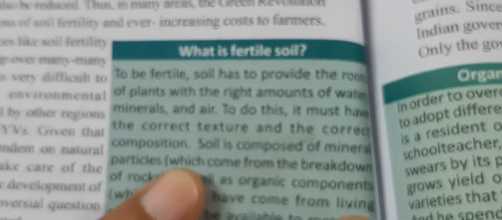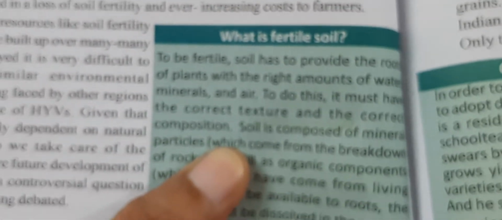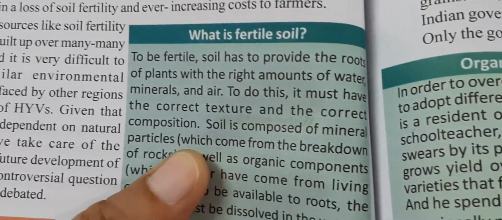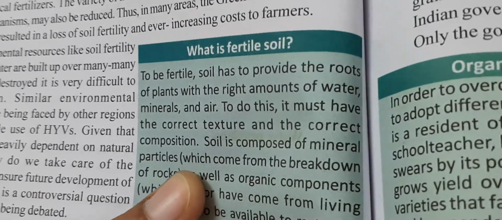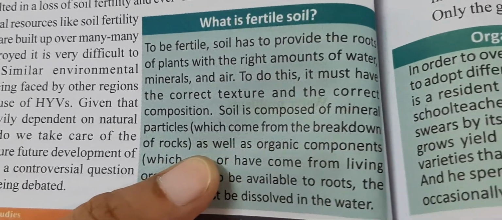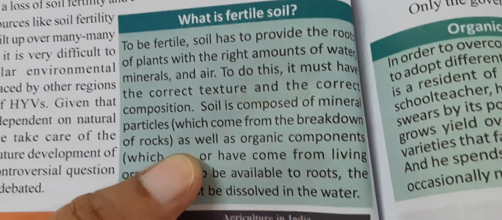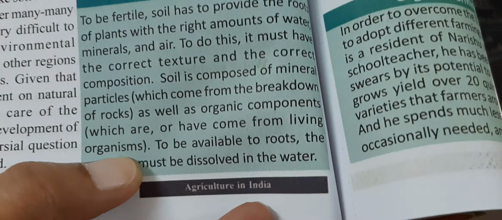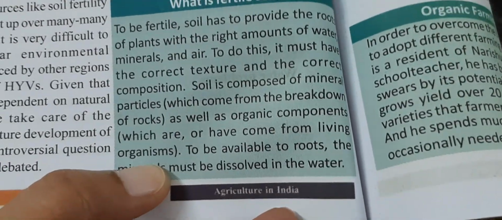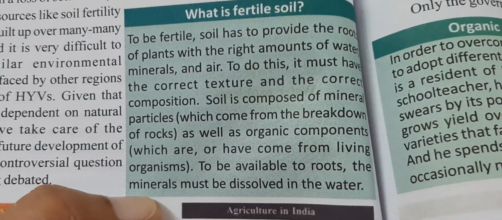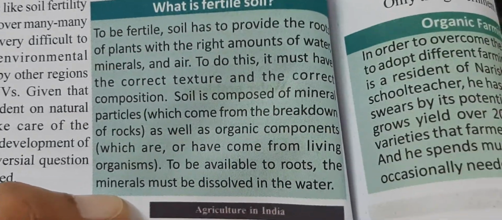Soil is composed of mineral particles which come from the breakdown of rocks, as well as organic components which are or have come from living organisms. To be available to roots, the minerals must be dissolved in the water.